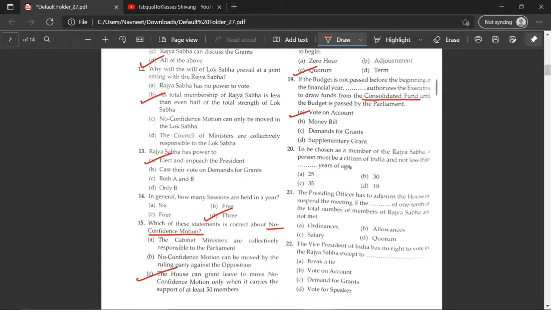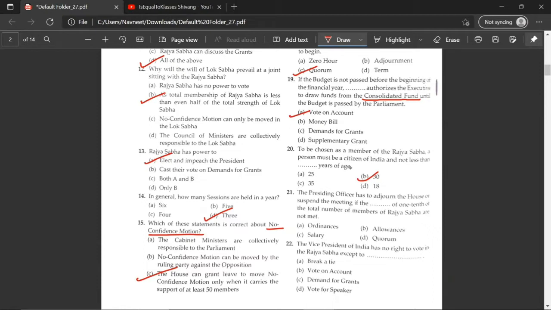To be chosen as member of Rajya Sabha, a person must be a citizen of India and not less than 30 years of age. So in Lok Sabha, you must not be below 25 years of age, whereas in Rajya Sabha, you must not be below 30 years of age. There's a slight difference in the age category.